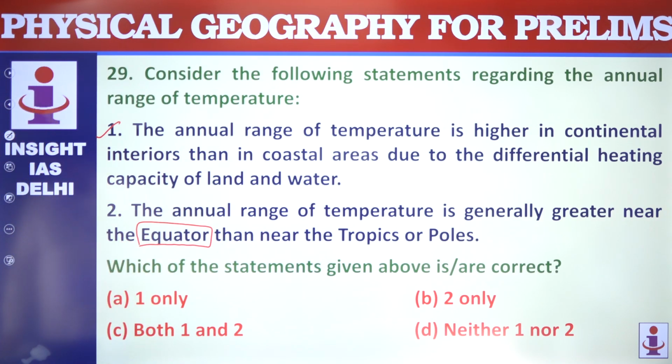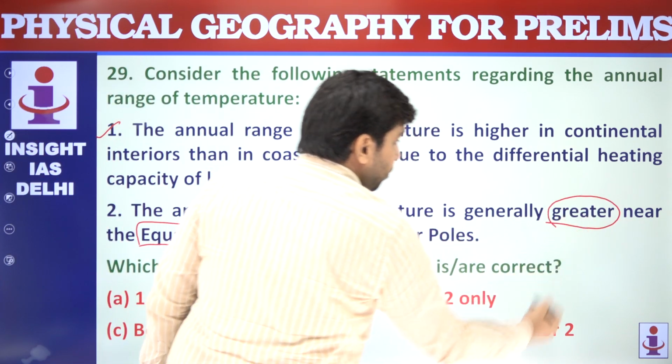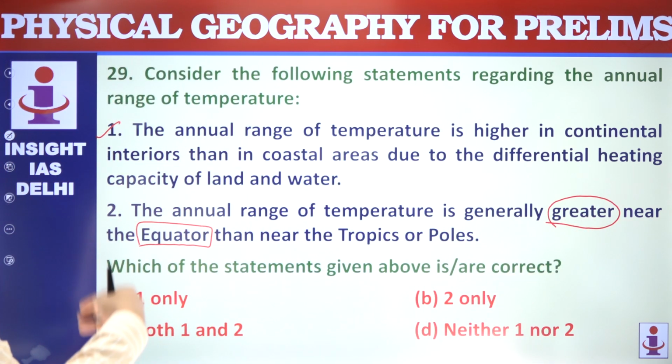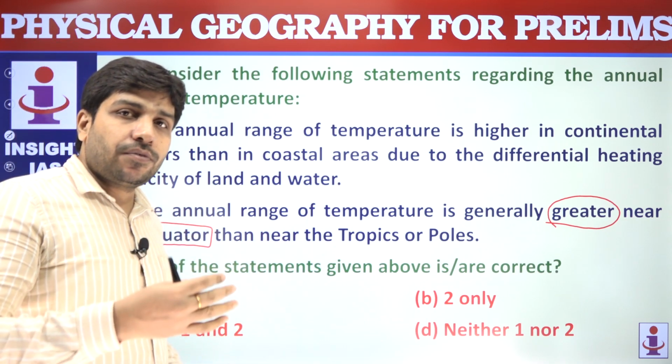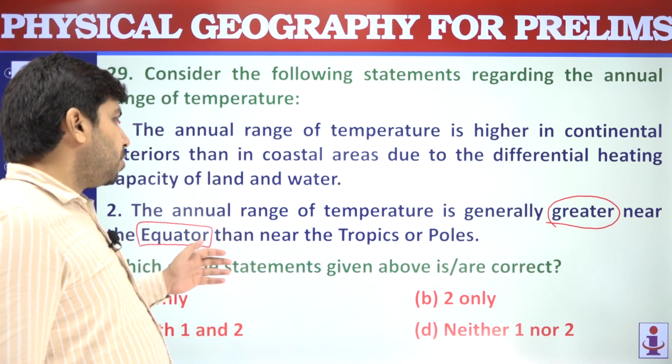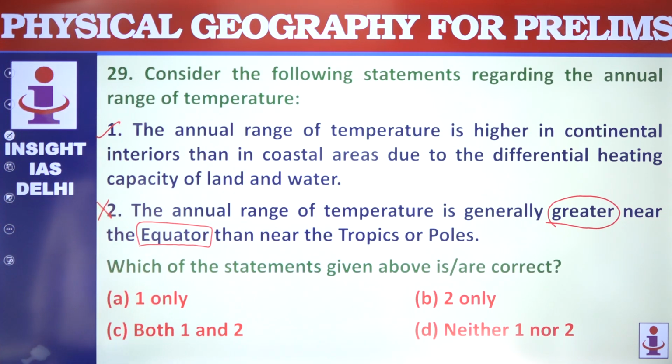So it is not that annual temperature range is greater there. Annual range is greater as we move away from the equator. The farther we are from the equator, the higher will be the annual range of temperature. So this statement is not correct. So only 1 is your correct answer.